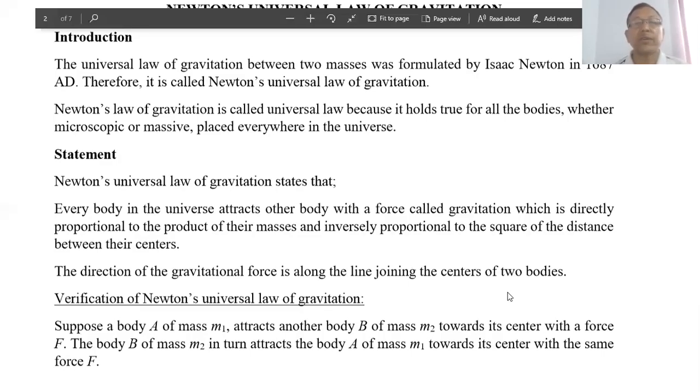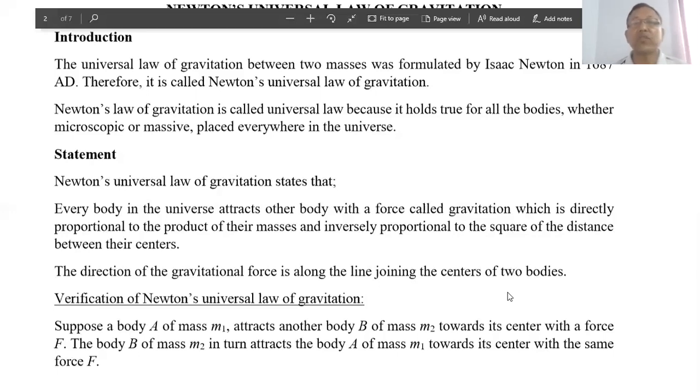It means the gravitational force of attraction increases with the increment of the masses and decreases with the increment of the distance between their centers, and vice versa. The gravitational force of attraction has a certain direction, along the line joining the centers of the two bodies.